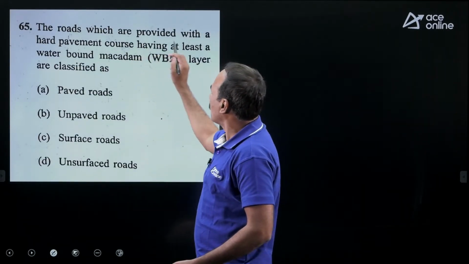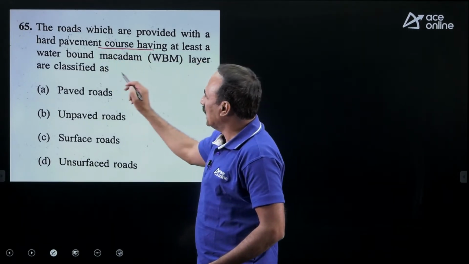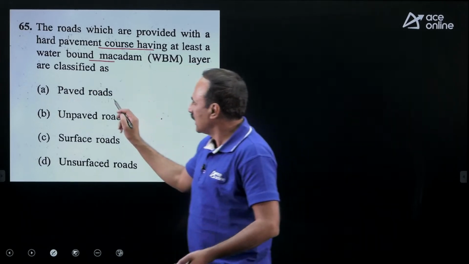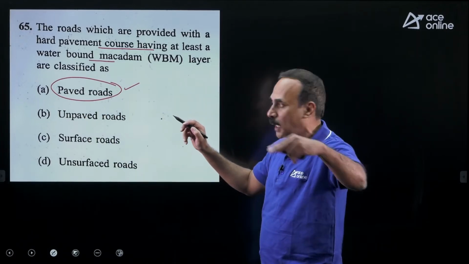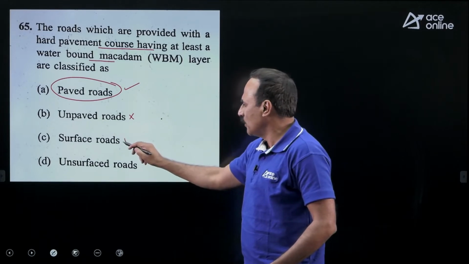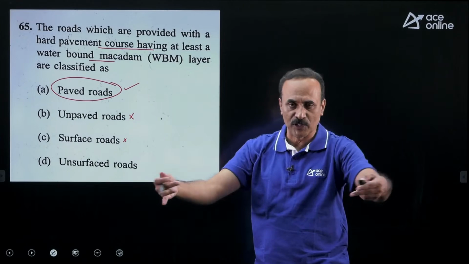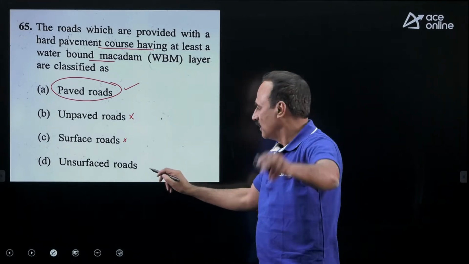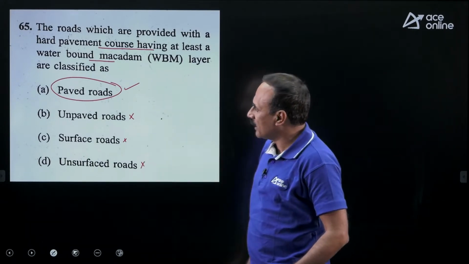The roads which are provided with a hard pavement core surface, at least a waterbound macadam road as one of the layers, are generally called paved roads. A paved road will have a hard top surface. An unpaved road does not have a hard surface. A surface road is just a road constructed on the existing earth surface without any provision of layers. An unsurfaced road is just raw leveling work. So the most appropriate answer is option A.